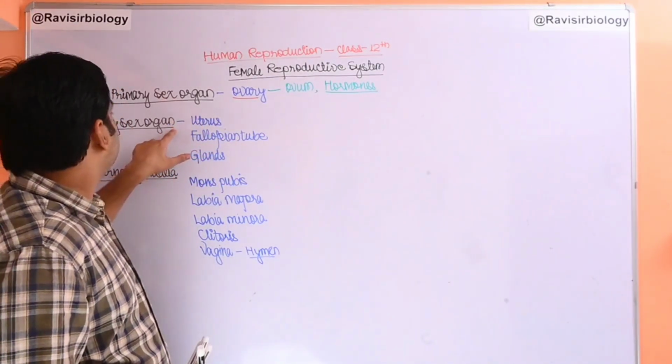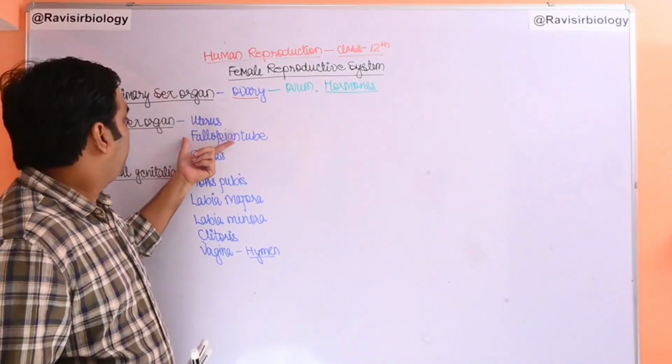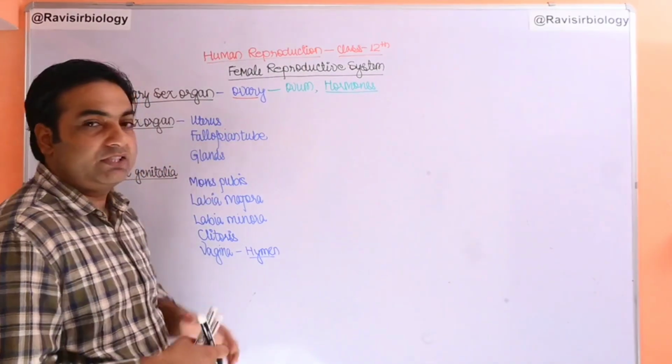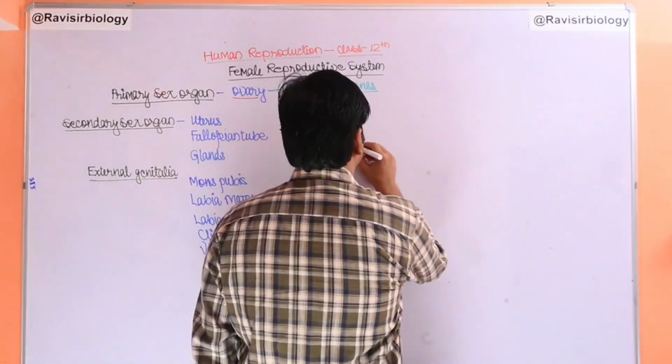Uterus, secondary sex organs are uterus, fallopian tube, glands. These are to be drawn. Let me draw the diagram for your better understanding.